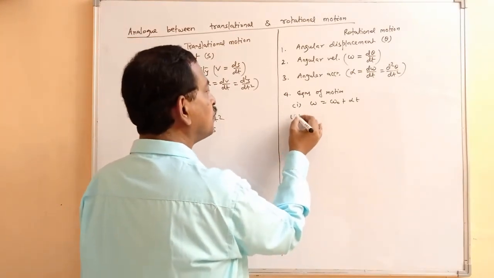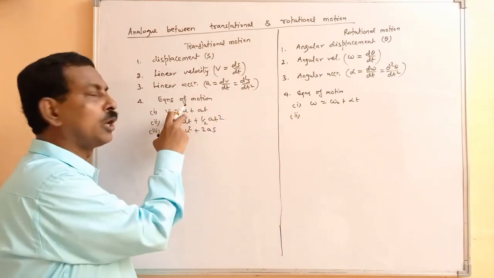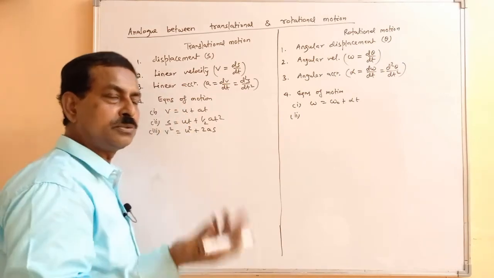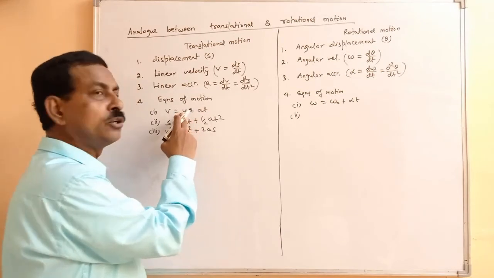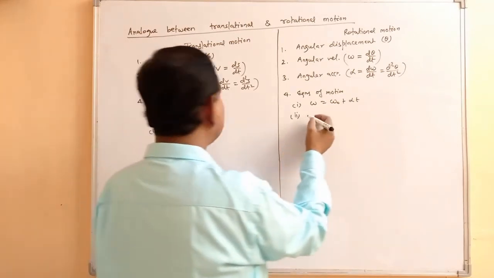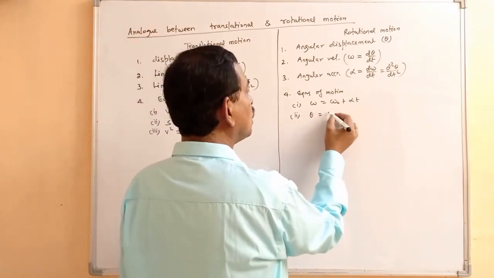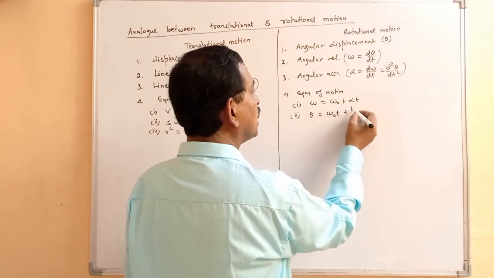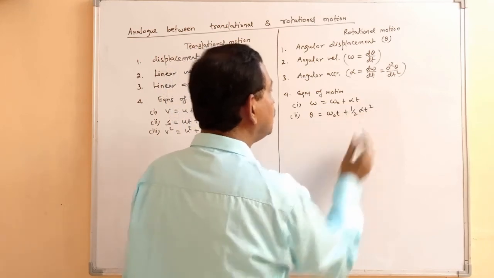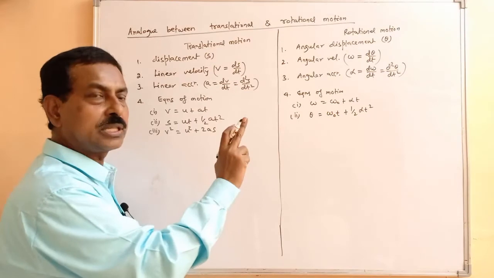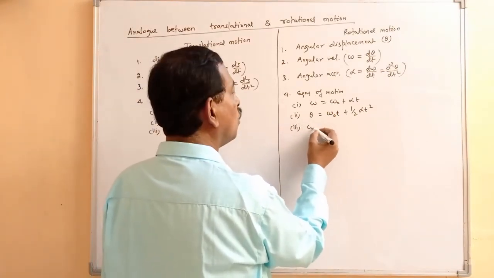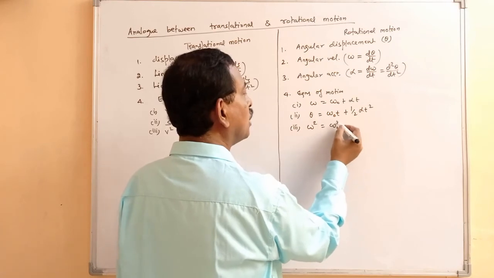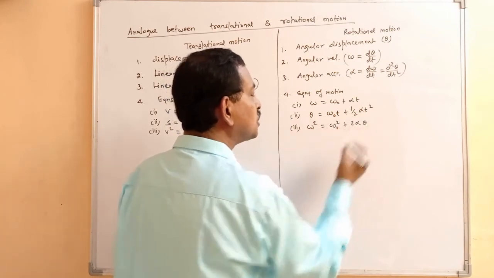Because many times you will find the initial velocity, which we represent as u, is also written as v naught. So this is theta equals omega naught t plus half alpha t square. Just the corresponding terms are there. Next is omega square equals omega naught square plus 2 alpha theta.